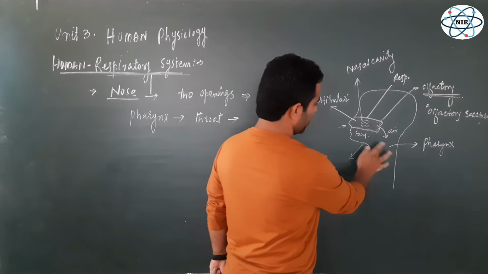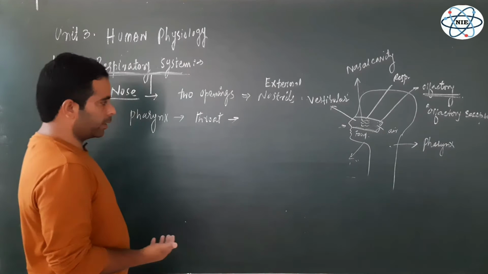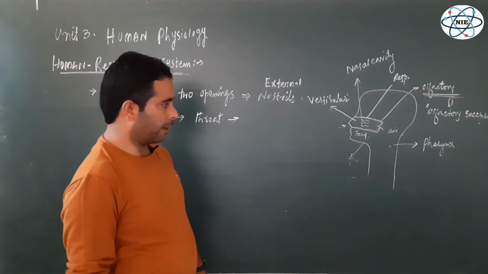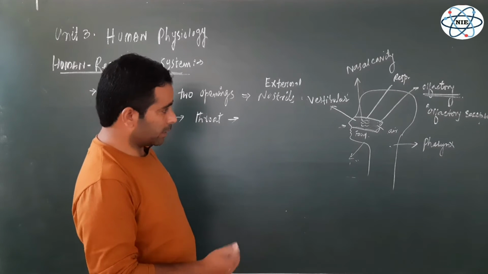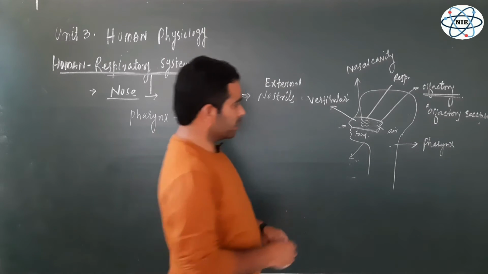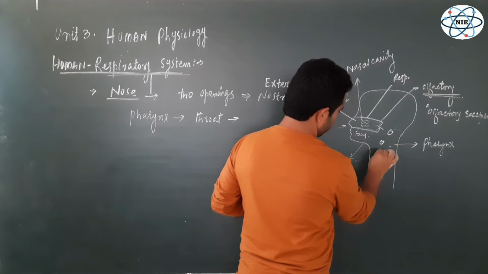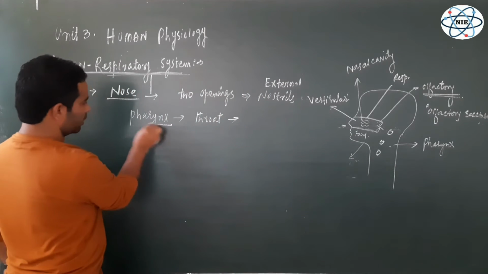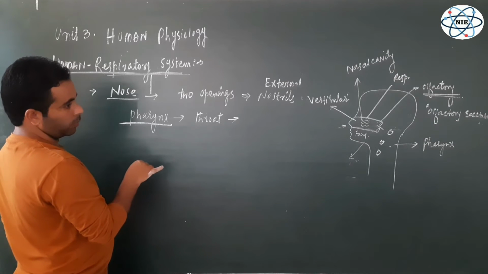Actually it is one structure, but from the descriptional point of view, there are various structures in the pharynx. So this pharynx is divided into three parts, and if you have watched the last video of digestive system alimentary canal, what were the three parts?